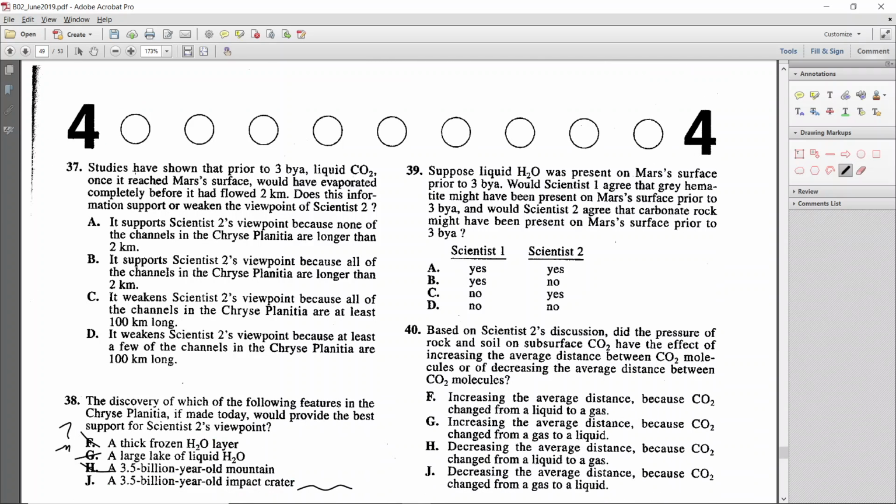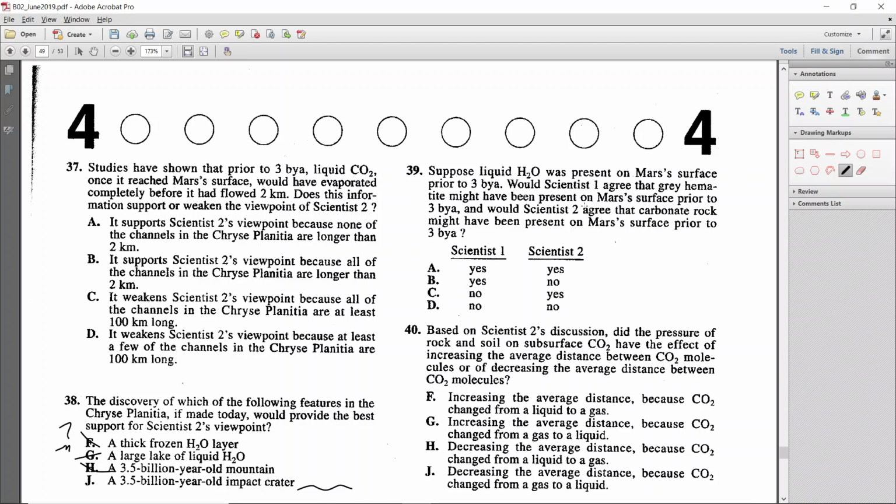And let's look at 39. Suppose liquid H2O was present on Mars' surface prior to 3 BYA, billion years ago. Would scientist 1 agree that gray hematite might have been present on the surface prior to 3 billion years ago? And would scientist 2 agree that carbonate rock might have been present on Mars' surface prior to 3 billion years ago? And then we have every combination: 1 yes, 2 yes; 1 yes, 2 no; 1 no, 2 yes; 1 no, 2 no.